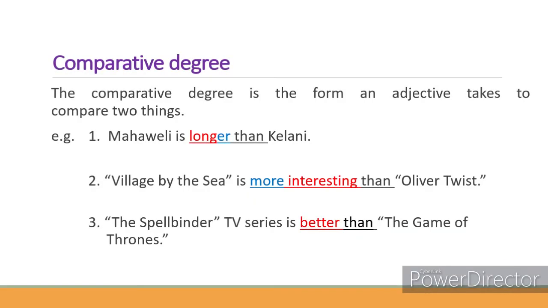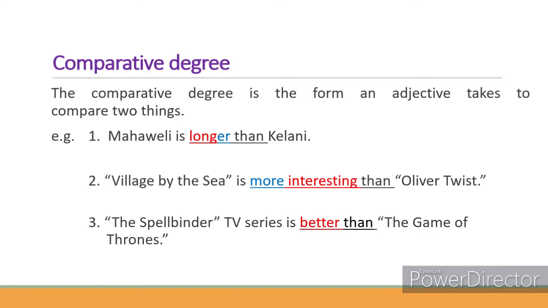Now let's discuss about the comparative degree of adjectives. The comparative degree is the form of an adjective takes to compare two things. Look at the example sentences. Number 1. Mahavali is longer than Kalani. So here the adjective longer, which is in comparative form, compares the two rivers Mahavali with another river Kalani.